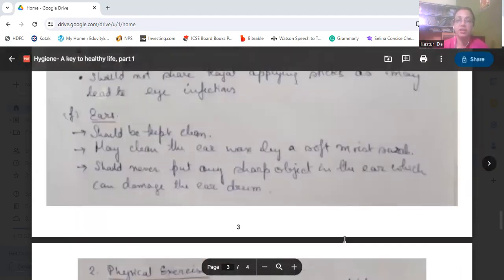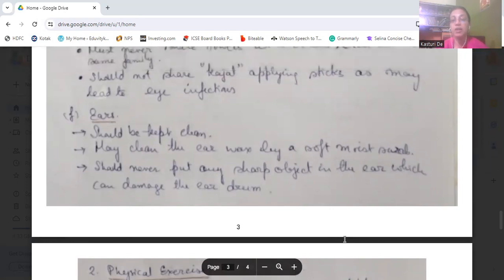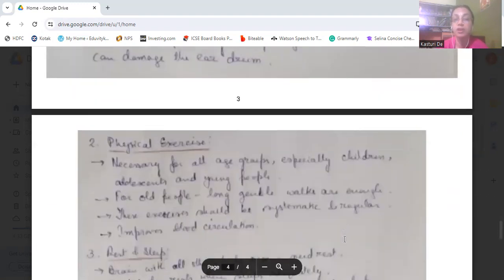Then ears should be kept clean. They may clean the ear wax with a soft, moist swab. Should never put any sharp object in the ear, which can damage the eardrum. So please be aware not to use any sharp or pointed objects inside the ear, because that can cause damage to the eardrum and may lead to deafness.